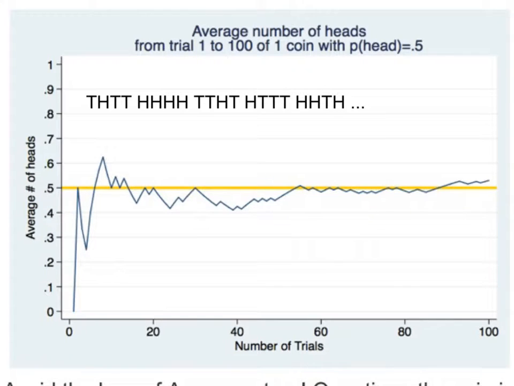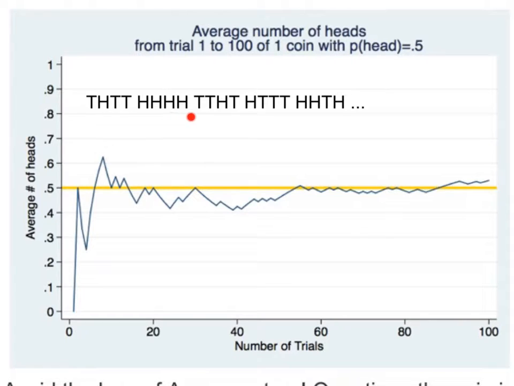The law of large numbers says that in the long run, a random variable settles into its true probability. And a nice example of this involves coin flips. If we were to flip a coin many times, it will settle into its true probability of 0.5 for the proportion of heads. And you can see that graphically. Along the x-axis here are the number of coin flips, and along the y-axis are the proportion of heads, sort of a running proportion as the number of coin flips grows.